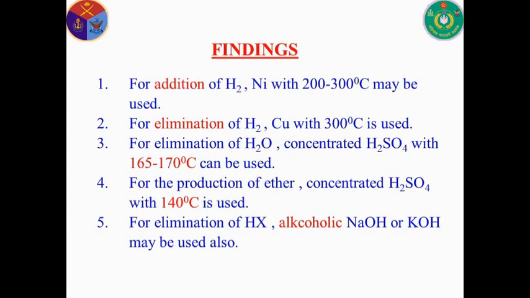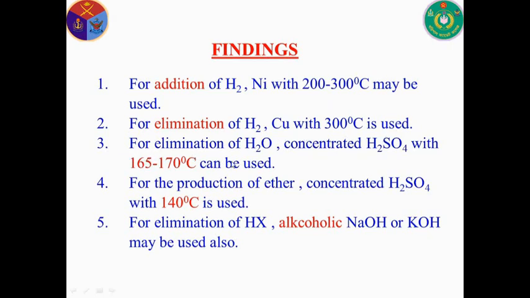Now I will close this lesson by giving some of the findings here. For the addition of hydrogen, nickel at 200 degrees Celsius to 300 degrees Celsius may be used. For the elimination of hydrogen, copper at 300 degrees Celsius is used.